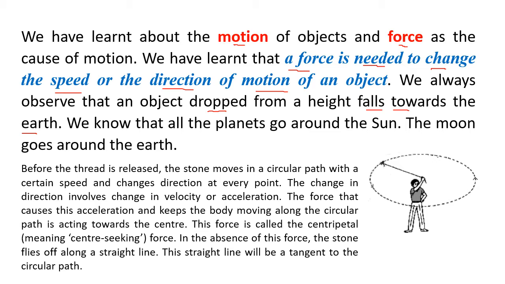Today we know from observation, and scientifically by the telescope and all the data we have, that planets go around the sun. Now see this, planets go around the sun. The moon doesn't go around the sun. The moon goes around the earth. So we have to see what causes this special type of motion.